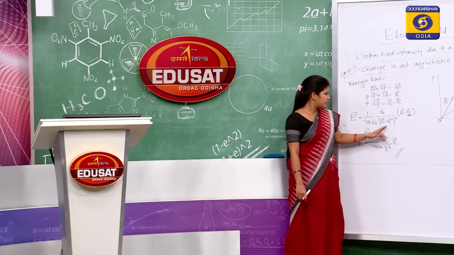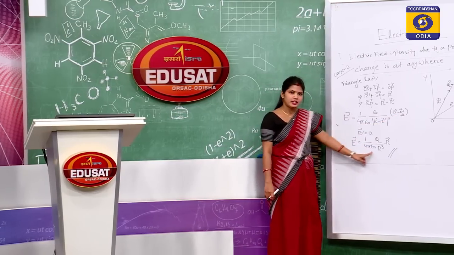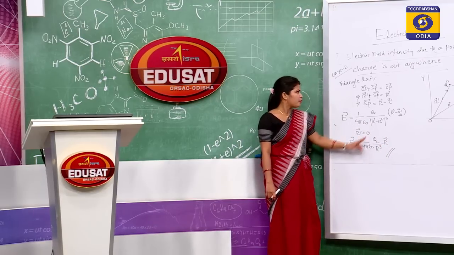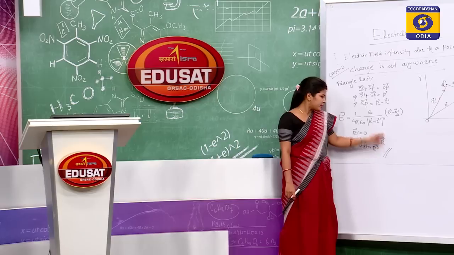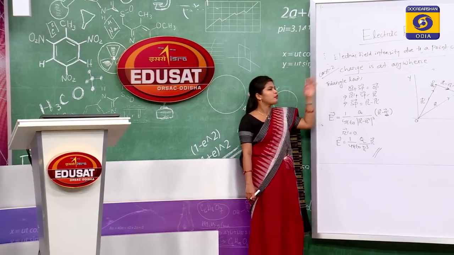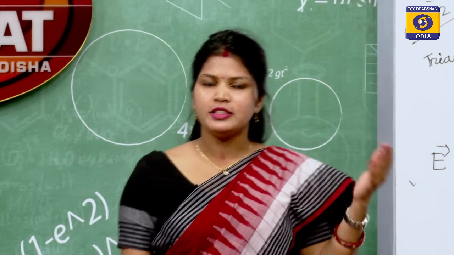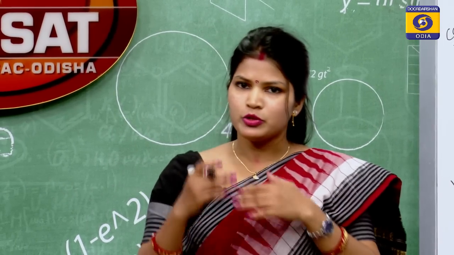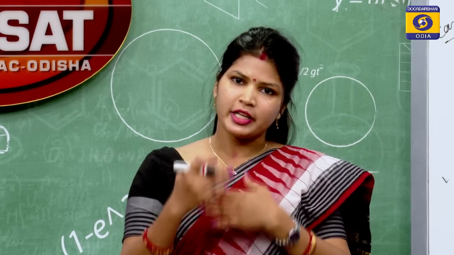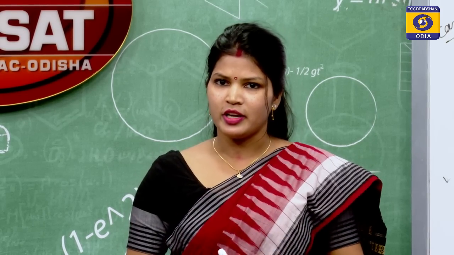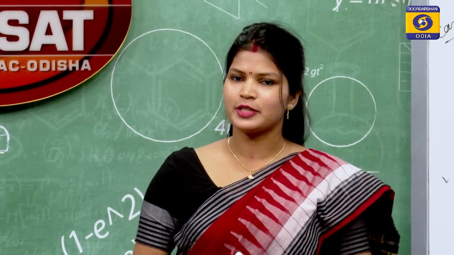So, we discussed how to find electric field intensity due to a point charge, and first we discussed about the field, and then about the gravitational field, magnetic field and also electric field. And we did a small kids experiment also, and we enjoyed this experiment.